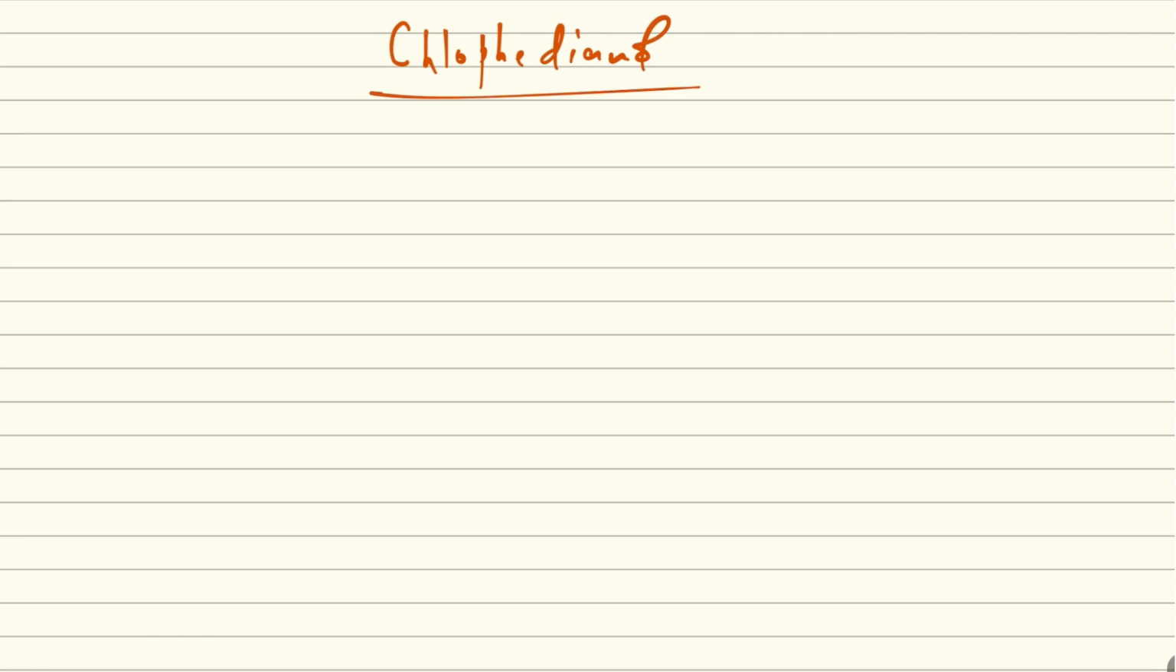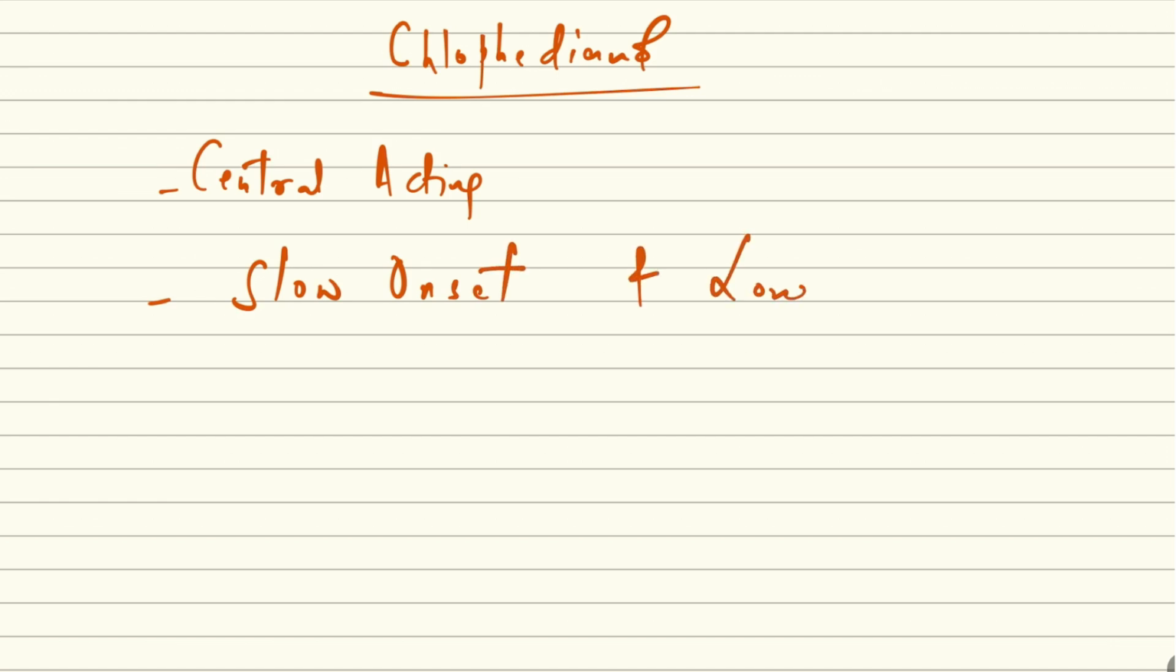Now another non-opioid drug is clofedanol. This drug is centrally acting. As we know, it is an antitussive. It is a centrally acting drug, and it has a slow onset as well as a long duration of action. So its important properties: slow onset and long duration of action.